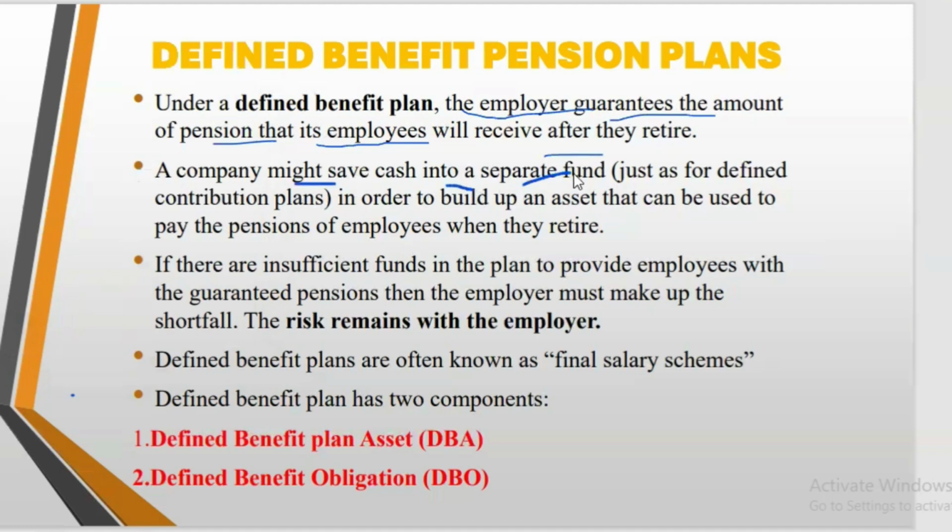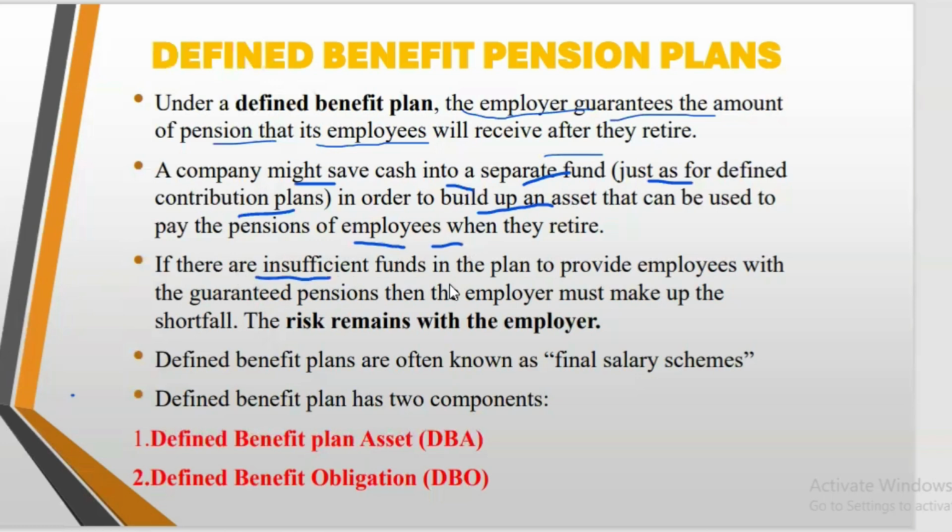They create their own separate fund, just as for the defined contribution, in order to accumulate or build up an asset that can be used to pay the pensions of employees when they retire. So in this case, the company creates their own separate fund, and they build assets, they deposit money into it, so that it can end up enough to pay the employees when they retire.